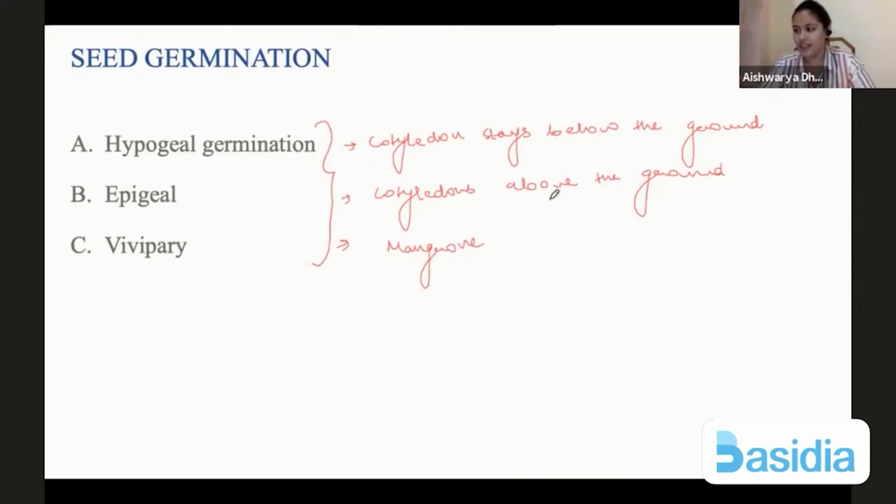So instead, the seed will start germinating on the mother plant itself, inside the fruit, utilize all the nutrients and minerals from the mother plant, and then eventually detach from the parent. So that is vivipary, which is giving birth to young ones while still attached to the mother plant.